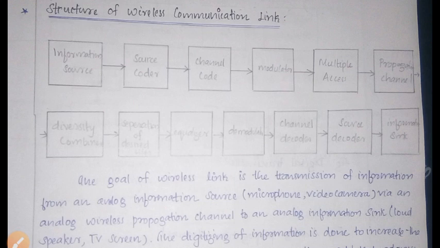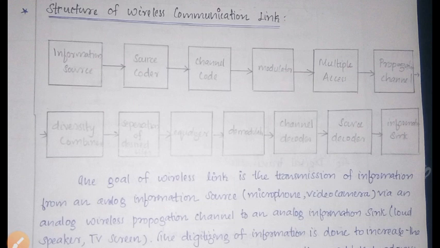It modulates the signal, multiplying it with the carrier signal to provide a very good transmission. Then it goes to the multiple access scheme, where the signals are many to one. There will be various schemes, TDMA, FDMA, CDMA, and based on that, the signal will be transmitted.